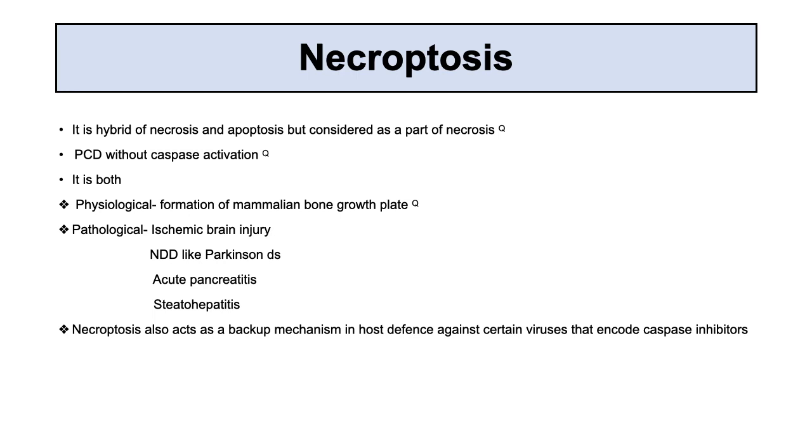Necroptosis you will see physiologically also, in the formation of the mammalian bone growth plate. Pathological conditions are ischemic brain injury, neurodegenerative disorders like Parkinson disease, and steatohepatitis. These are examples of necroptosis. Necroptosis also acts as a backup mechanism in host defense against certain viruses that encode caspase inhibitors.